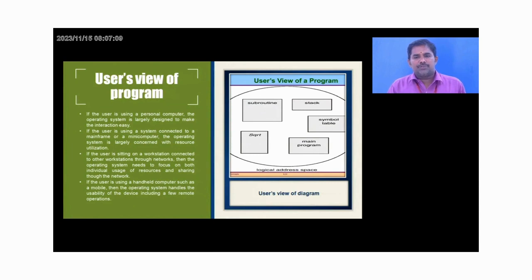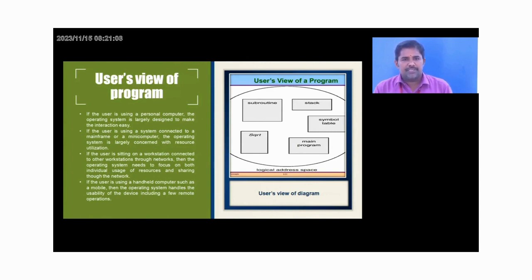Naturally, there is the user view of the program, as you can see in the diagram. The user actually uses the operating system for different purposes. We know very well that whatever the system, the operating system is very important. When a user works on a personal computer, he makes interactions easily.